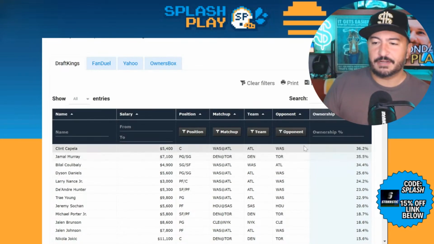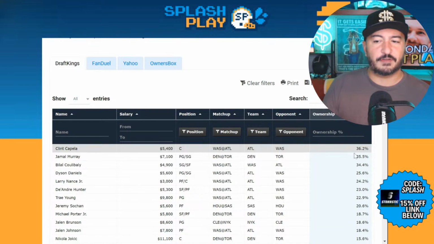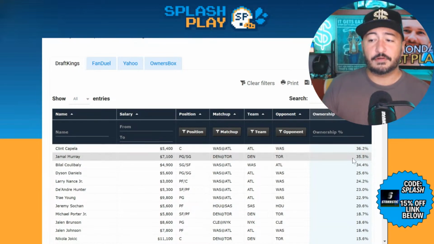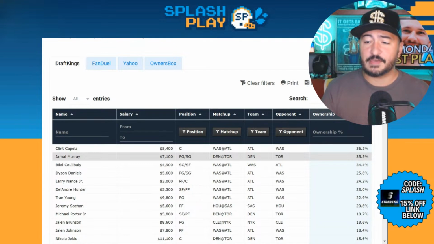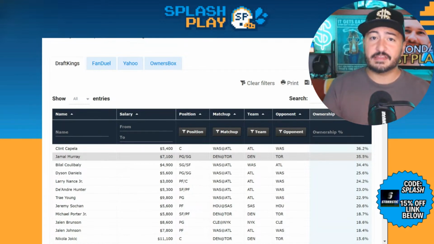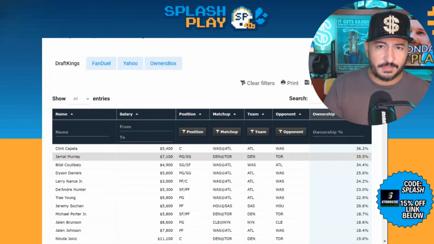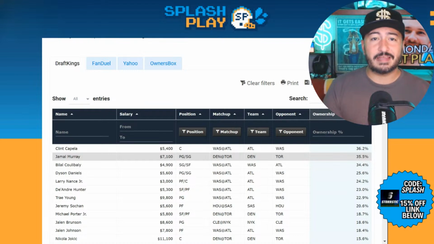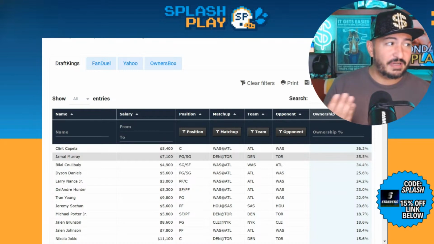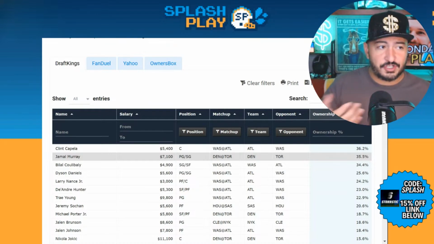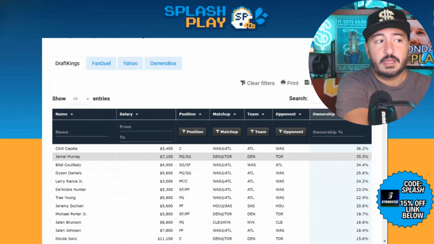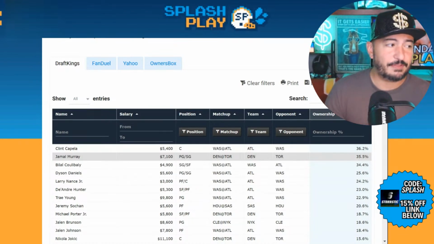Clint Capela, your top projected owned player, is at 36% from Stokastic. Jamal Murray is number 2 at 35.5%. There's some negative FUD for him publicly, with people talking about how they think he is not as good of a player anymore. Some anonymous player quotes, I believe, are out there talking about Jamal Murray and how easy it is to defend him. He's got that going against him. He's also got a matchup in his home country. So maybe this is a spot where if he were to go off, I would think he would be the one that would give you the most direct leverage on Nikola Jokic.